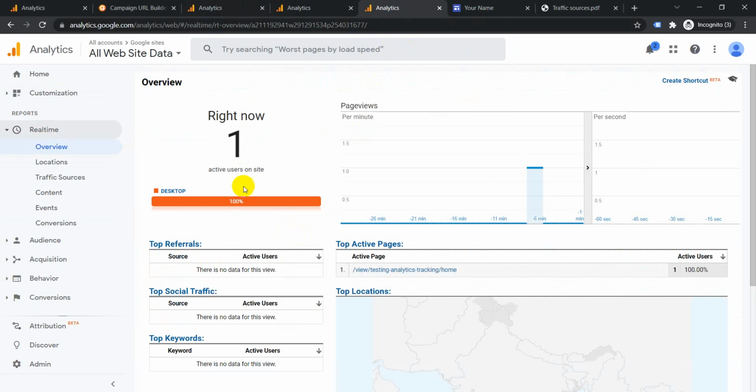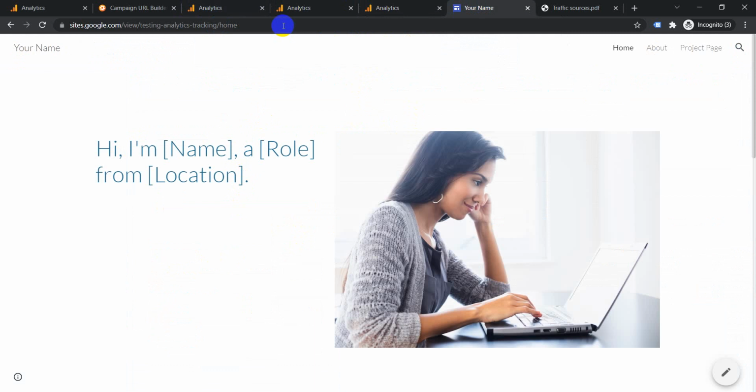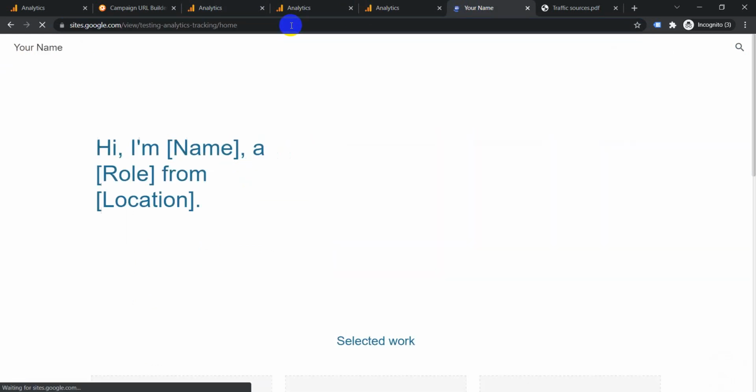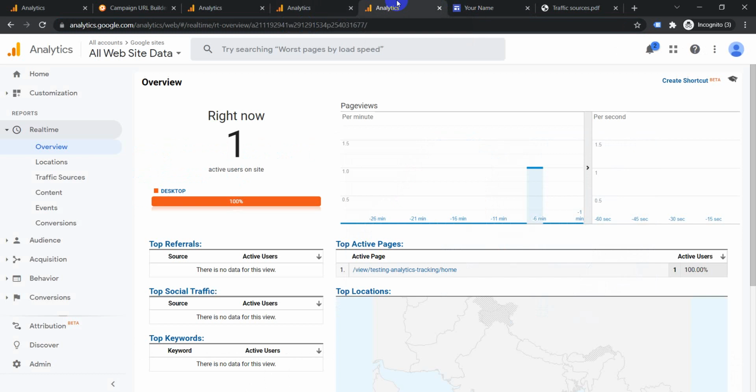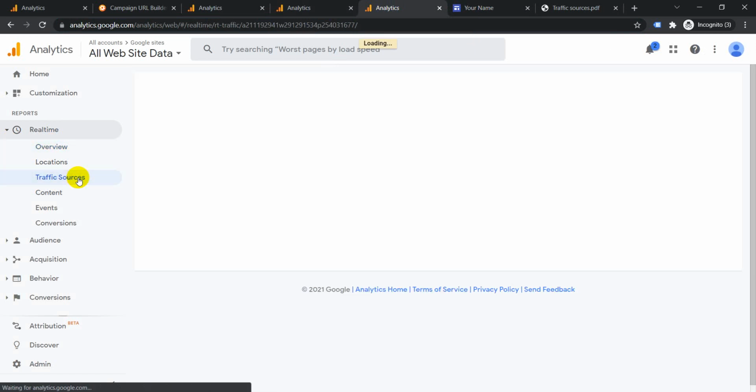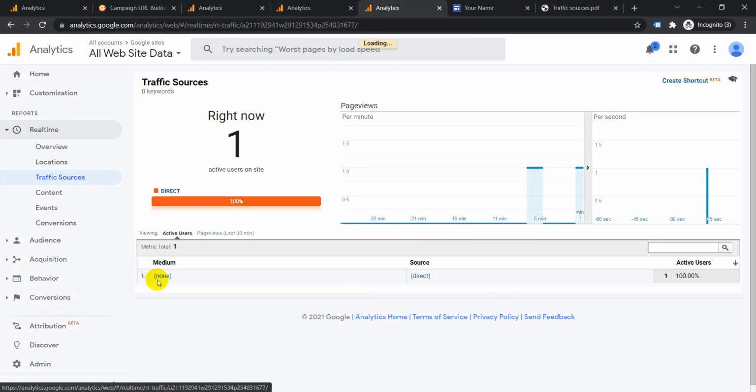So this is my website. Okay, so then we go to my Google Analytics, then we go to my website, which is here. It's already loaded, so I'll just hit Control Shift R. So it is directly, now I'm doing it. So I will go to Google Analytics, then we see traffic coming here. Let's go to traffic sources. Once we go to traffic sources, it will fall under direct. See, it falls under direct.